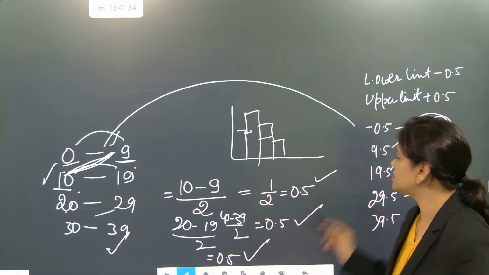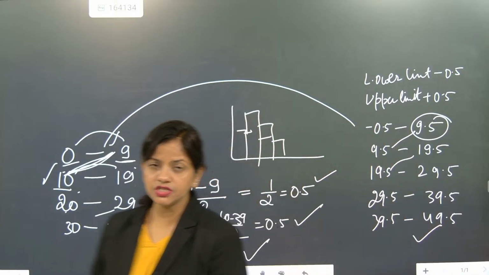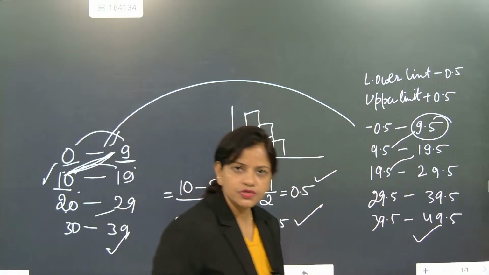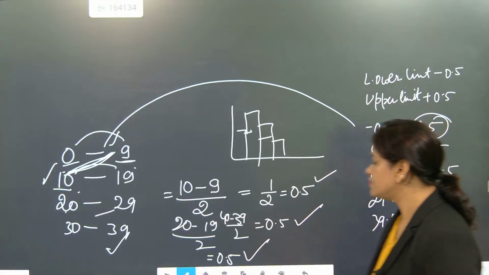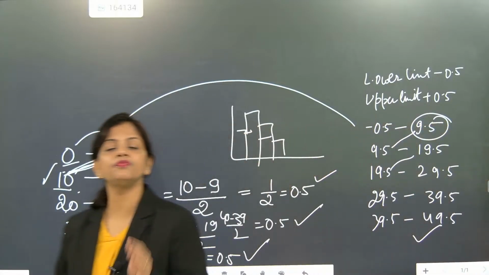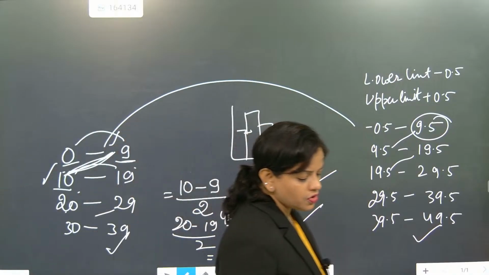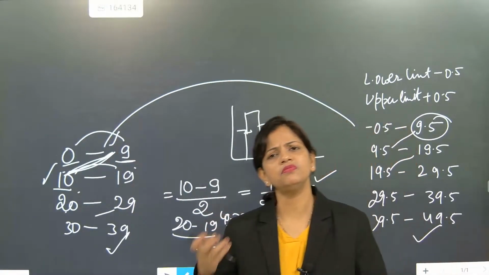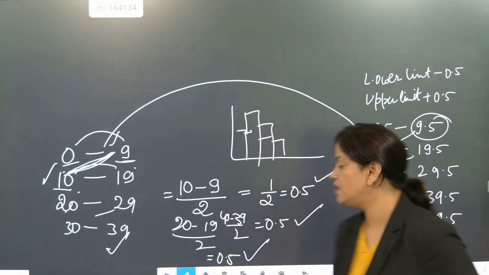Understood? So this is the difference between inclusive and exclusive. I explained range, frequency, inclusive, exclusive, class size. These are the parts which are important for finding deviation. Understood? So now we are going to talk about mean deviation. Sometimes in an observation, you will make a mistake in mean deviation.